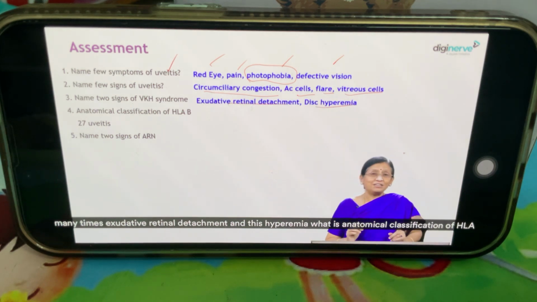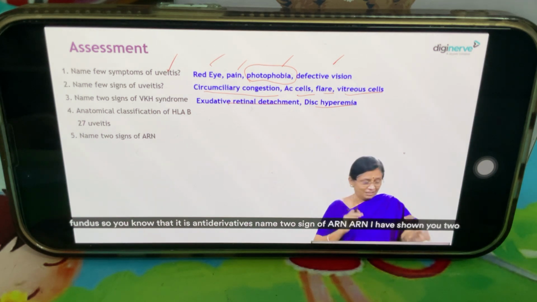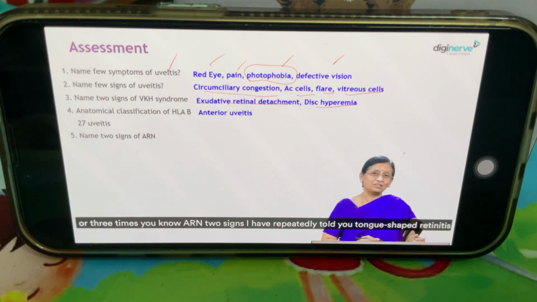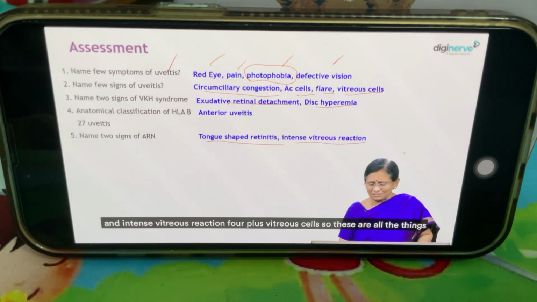What is the anatomical classification of HLA-B27 uveitis? I have explained to you with another example, and I have shown you a beautiful, perfect fundus. So you know that it is anterior uveitis. Name two signs of ARN. ARN I have shown you two or three times. You know ARN. Two signs I have repeatedly told you. Tongue-shaped retinitis and intense vitreous reaction. 4 plus vitreous cells. So these are all the things.